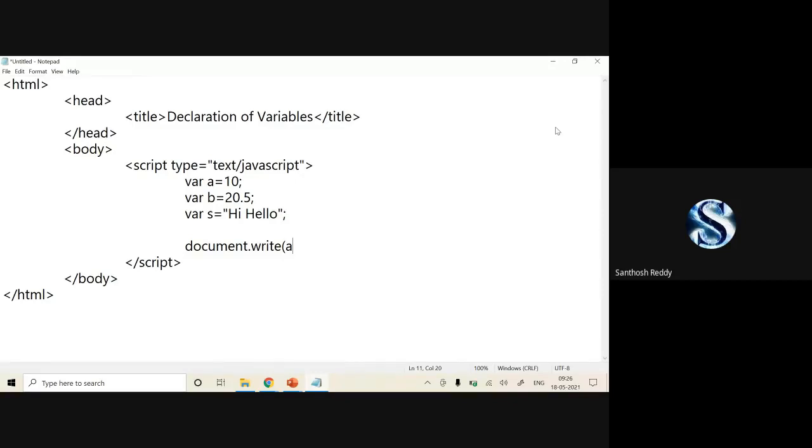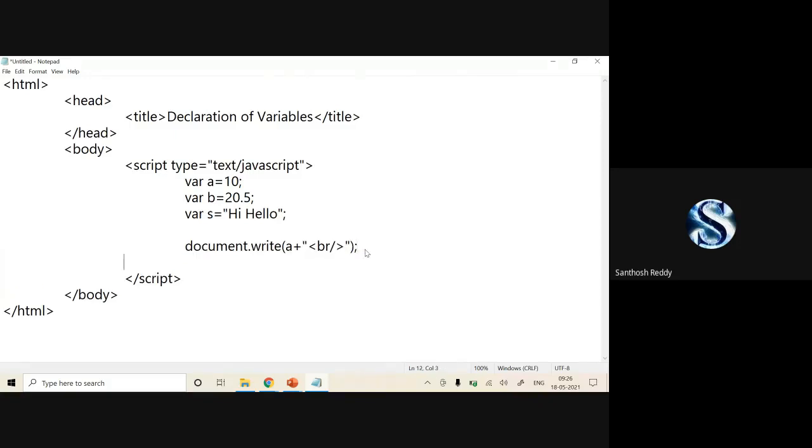So directly you can write a plus, in the double quotes, I'm going to declare a break line, and I'll print it and close it. That's it. This is how we can make use of it for printing your statements.